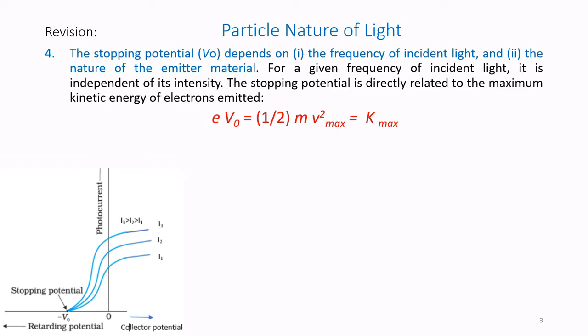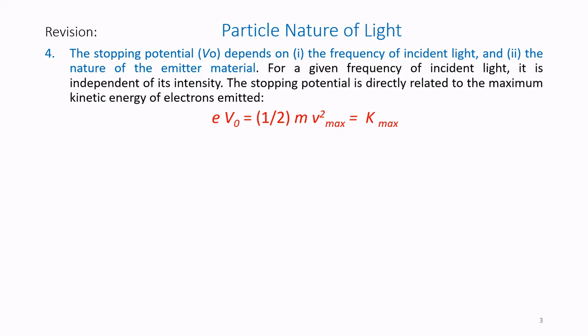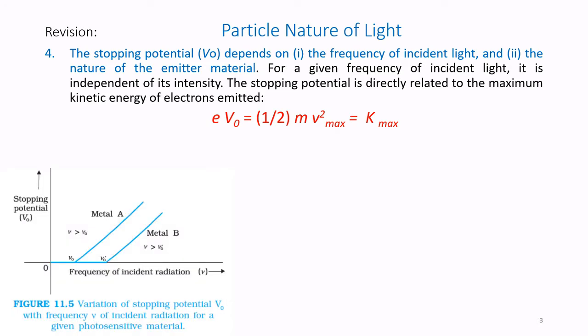The stopping potential is directly related to the maximum kinetic energy of the electrons emitted. Therefore, eV naught is equal to half m v max square, which is equal to K max. K max is the maximum kinetic energy. This is the relationship.